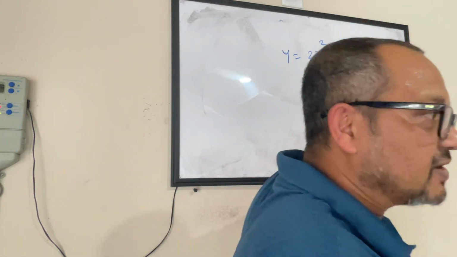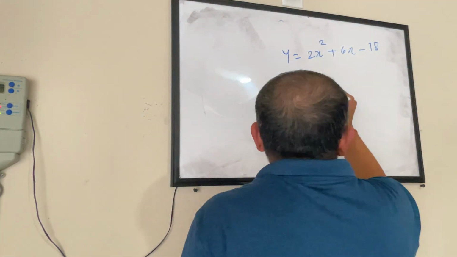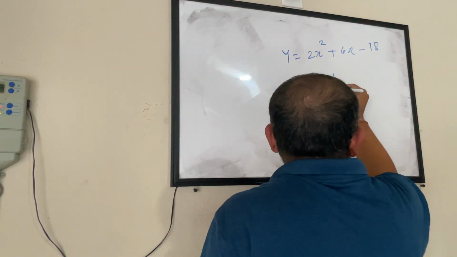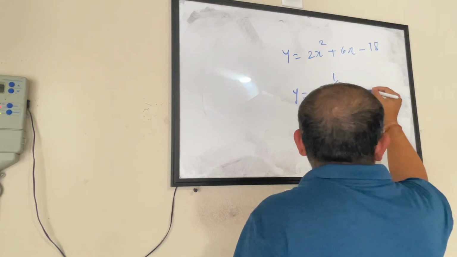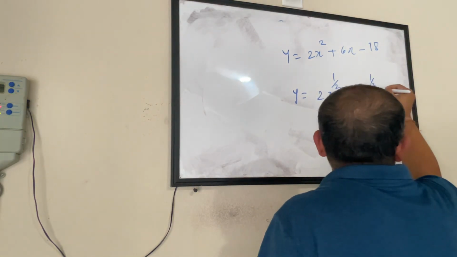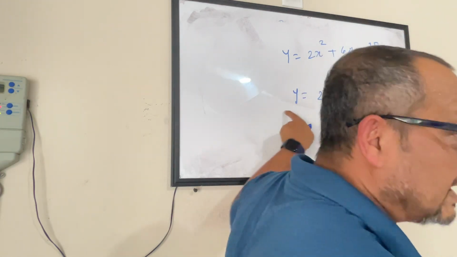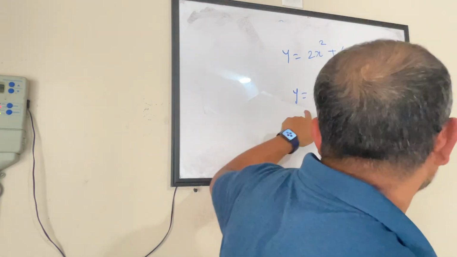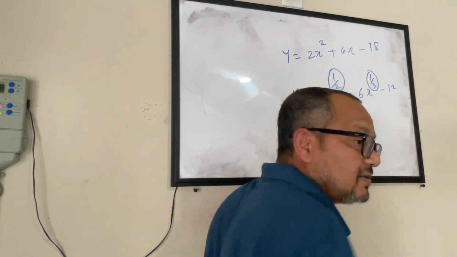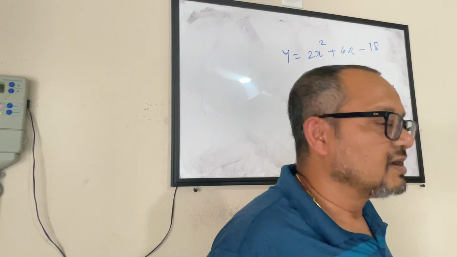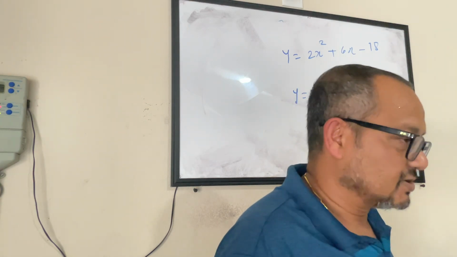This is a normal quadratic function. It gets interesting if I say y equals 2 times x to the power 1 by 2 plus 6 x to the power 1 by 3 minus 12. This is where you see a function or an equation with power to the variable as a fraction.